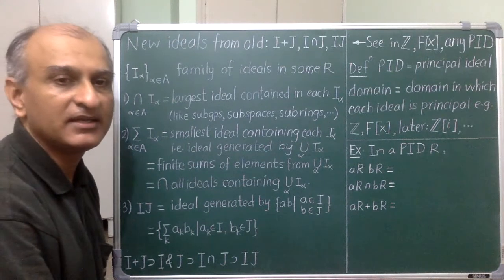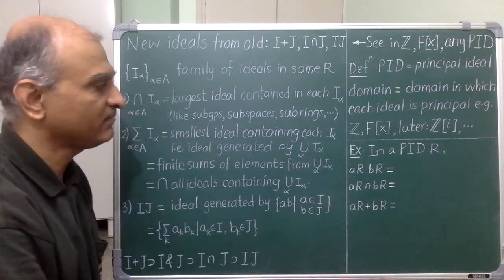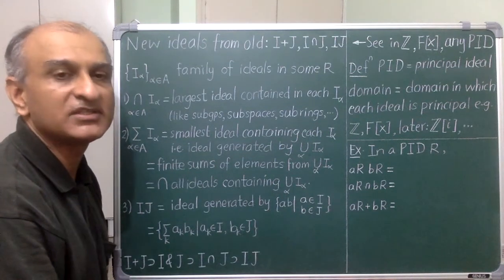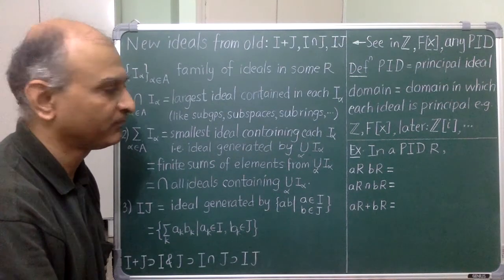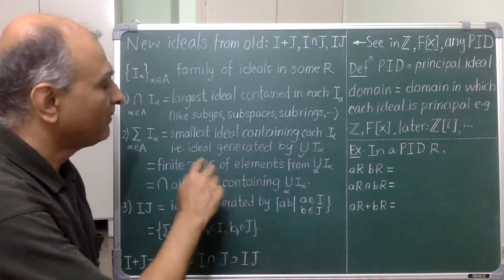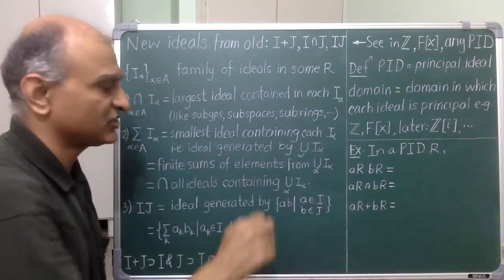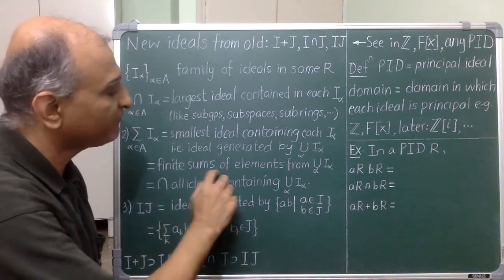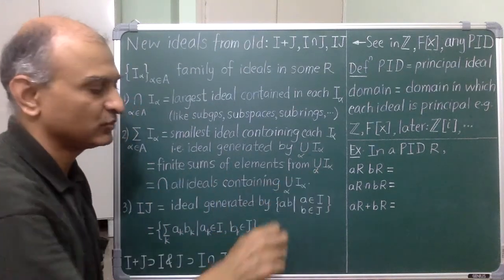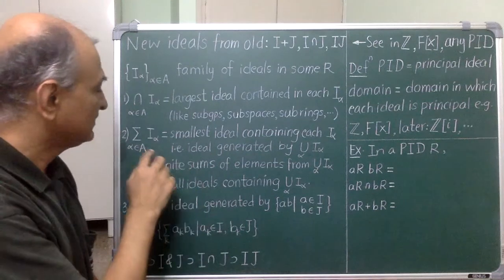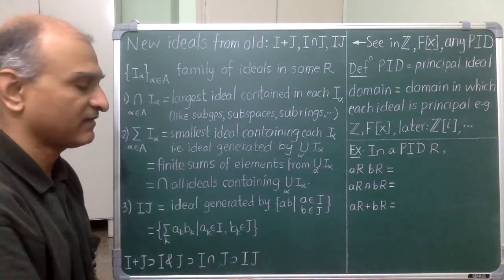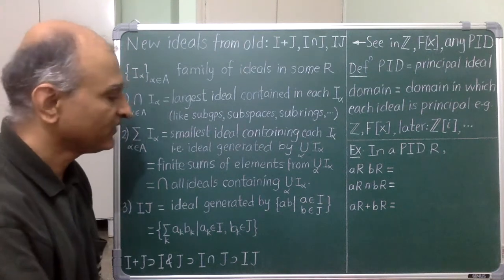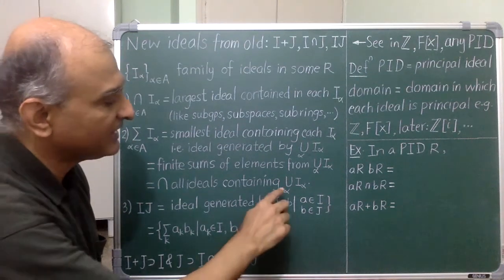If I want an ideal that contains each I alpha, then I can start with their union. But this may not be an ideal because it need not be closed under addition. So I can close it up by taking the ideal generated by this union. You can check that it is enough just to take all finite sums of elements from this union. And we call this the sum of the ideals I alpha. Abstractly, this can also be seen as an intersection of all ideals that contain this union.